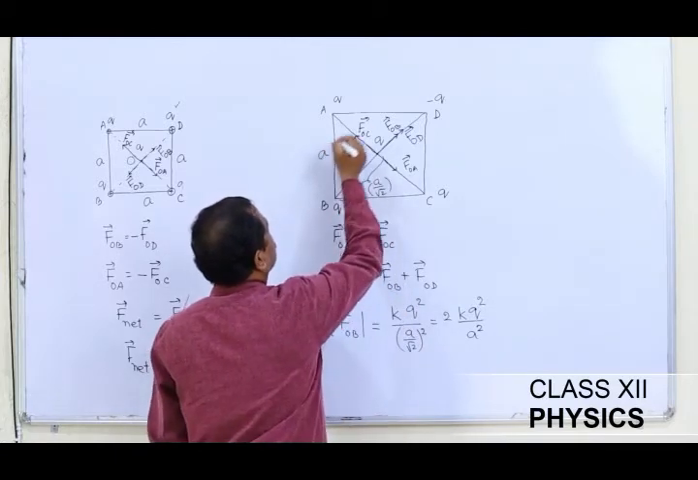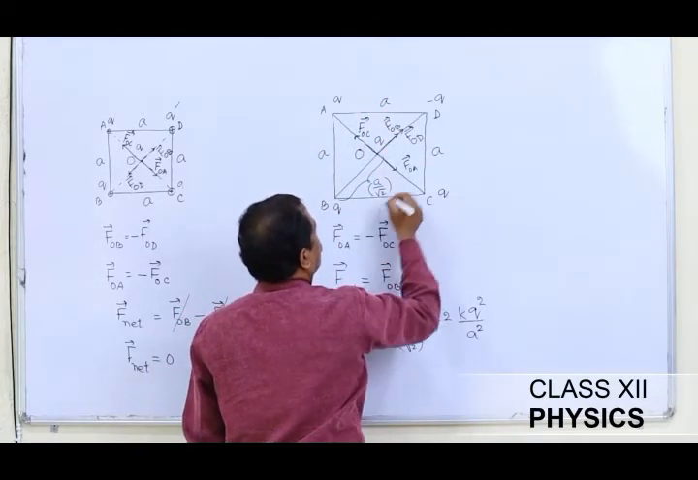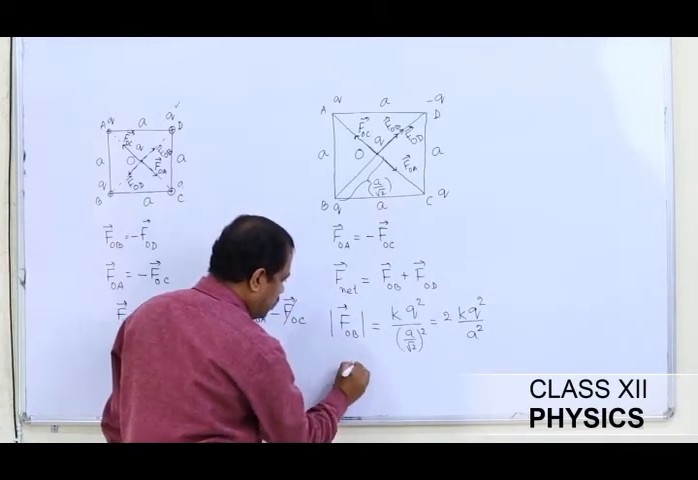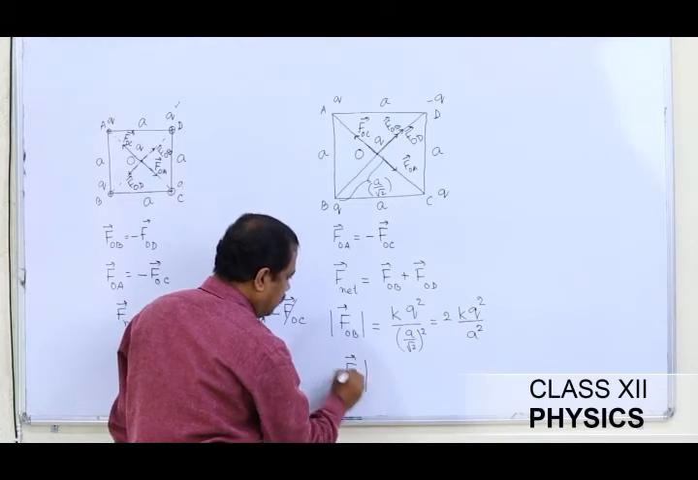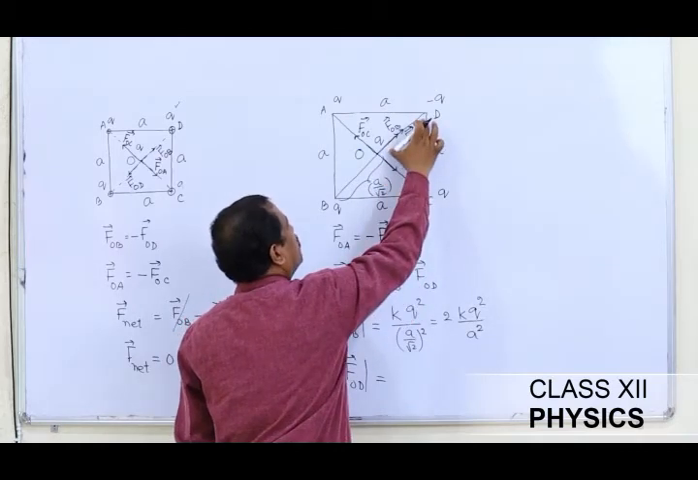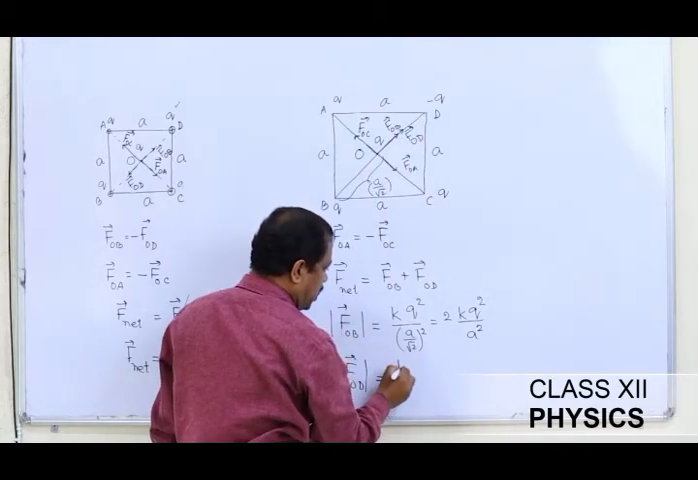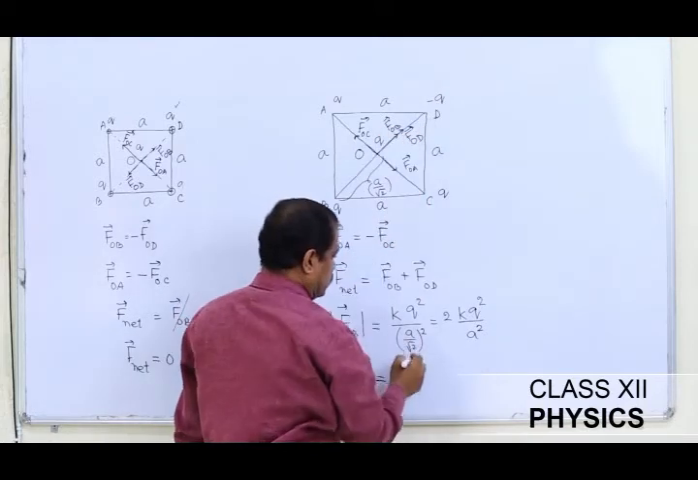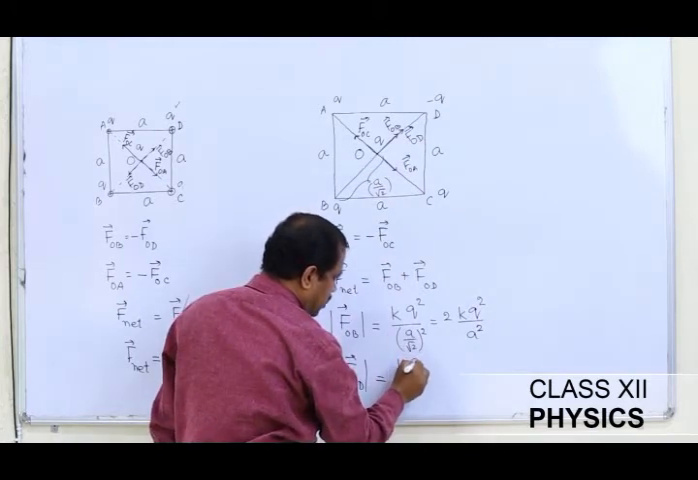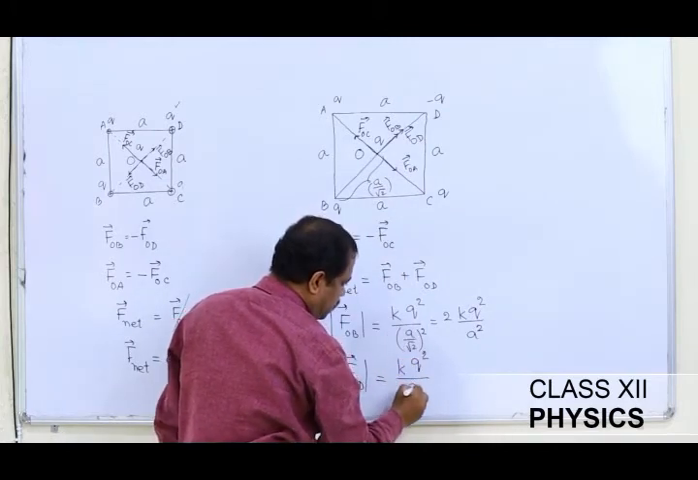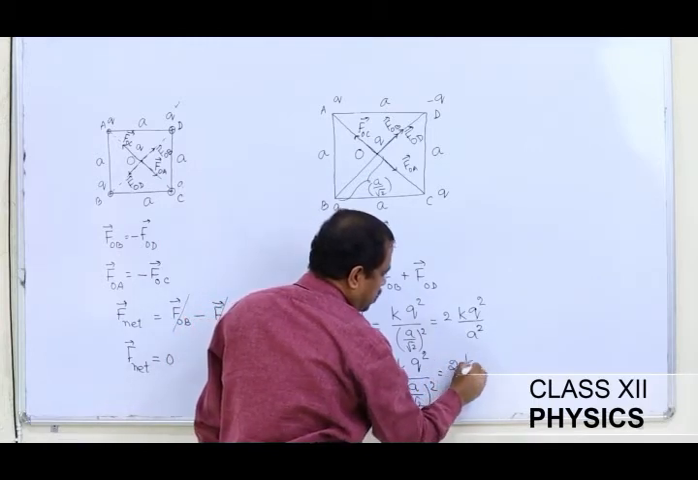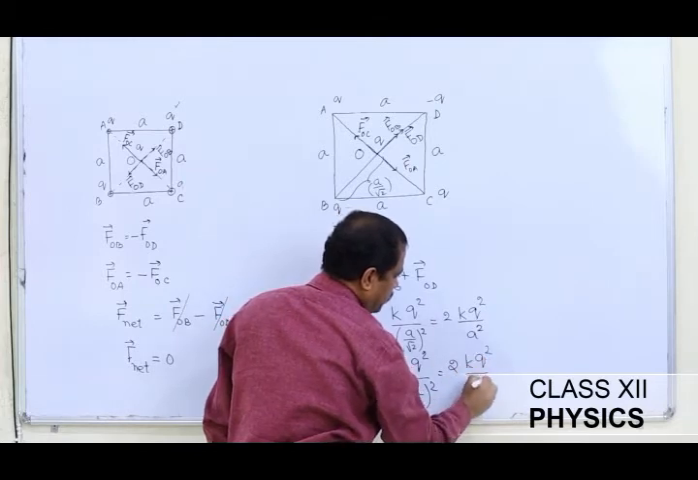We mean that this side of this square is A. Similarly, when I try to find the magnitude of FOD, if this distance is A by root 2, then this is also A by root 2. In that case, I have K into the product of the two charges. I'm not going to consider the sign, only the magnitude, so I least bother about the sign of the charge. So this is K Q square divided by A root 2 whole square, which comes out to be 2 times K Q square by A square.